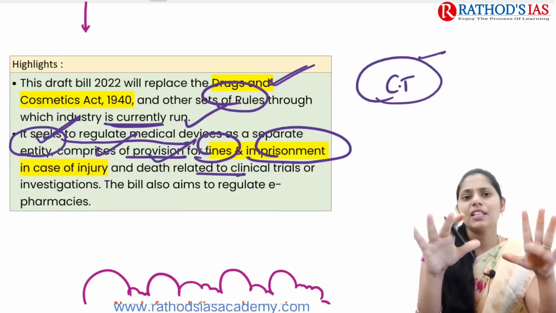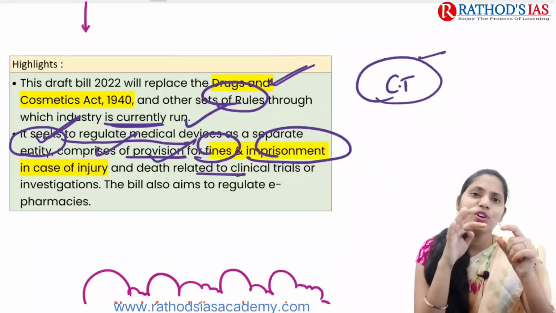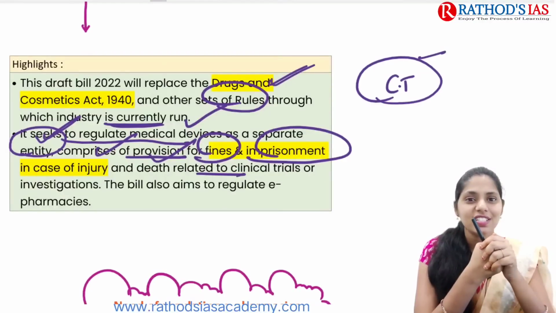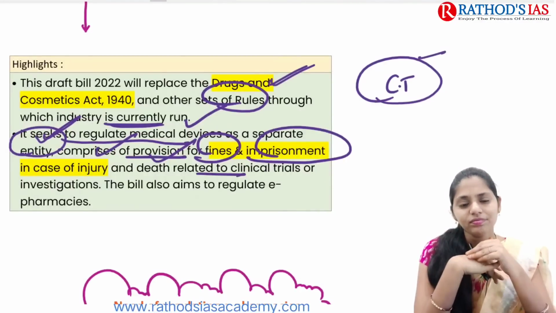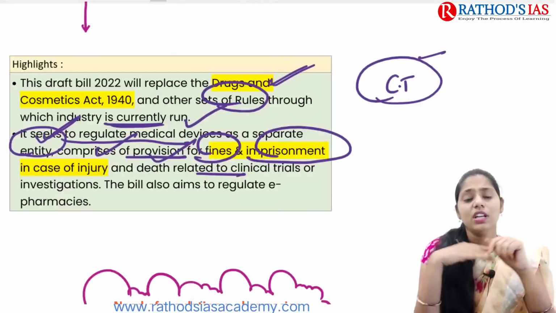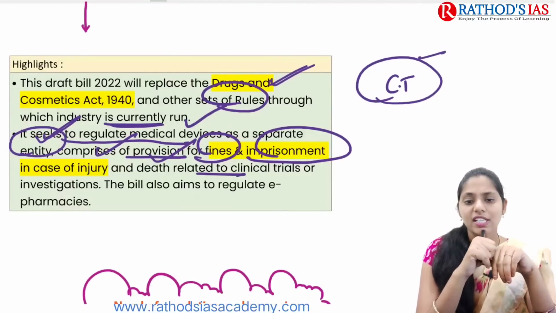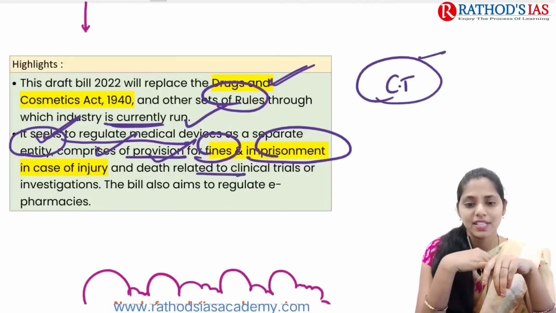Clinical trials mean that if any drug is manufactured, we test whether it works or not. For this we need volunteers. If there is any death or injury during these clinical trials, there will be provisions for fines as well as imprisonment.